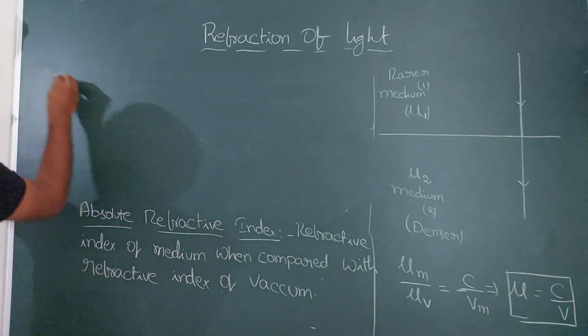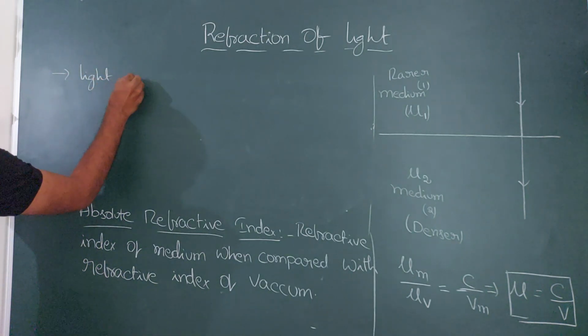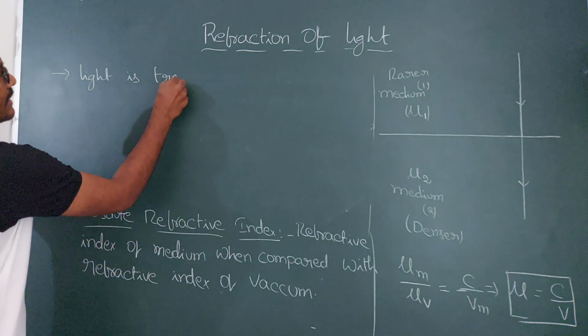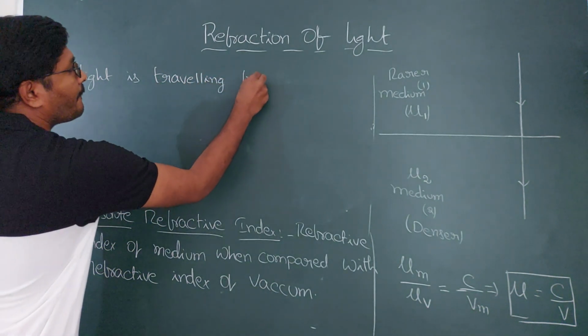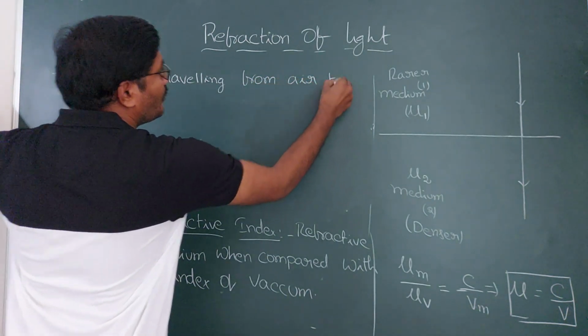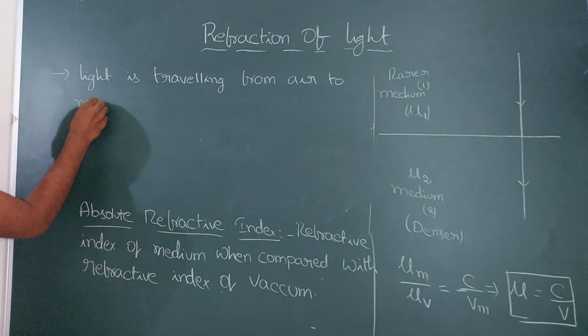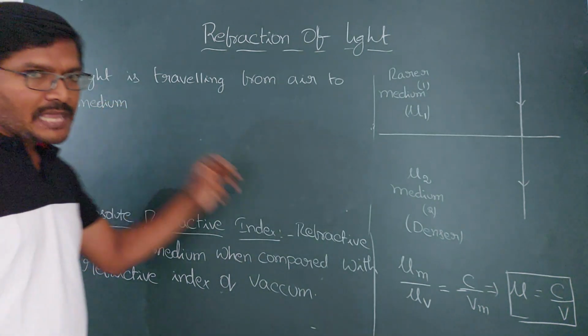Suppose you are given light is traveling from air to medium.